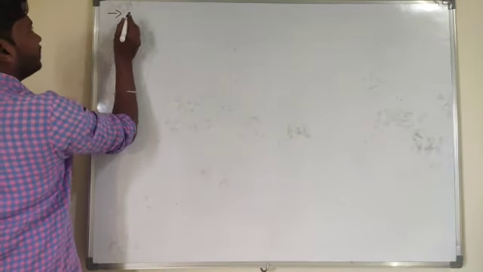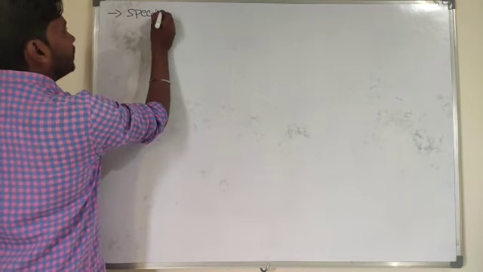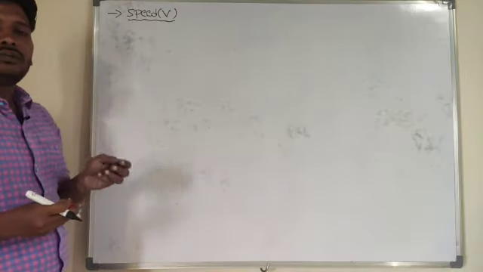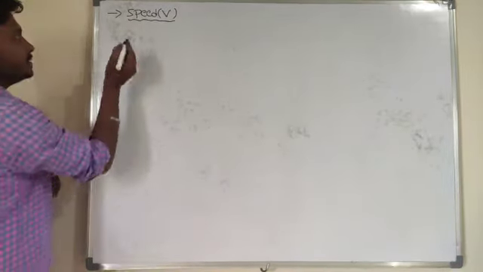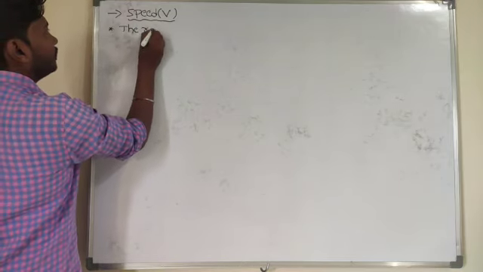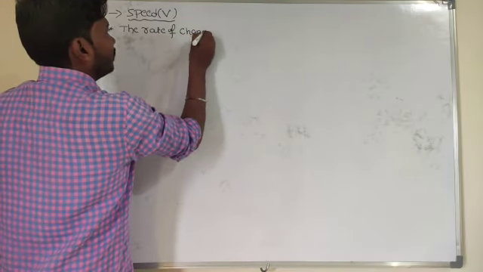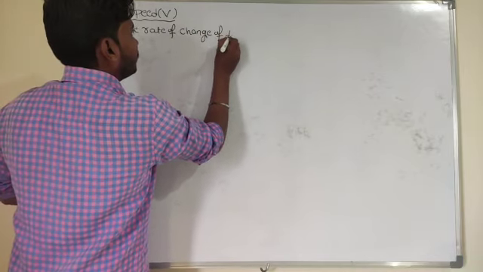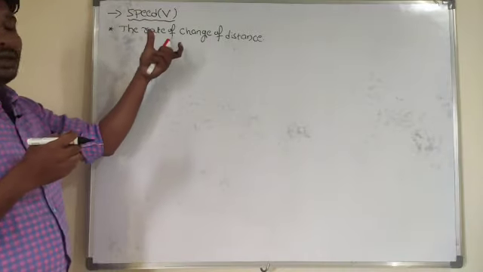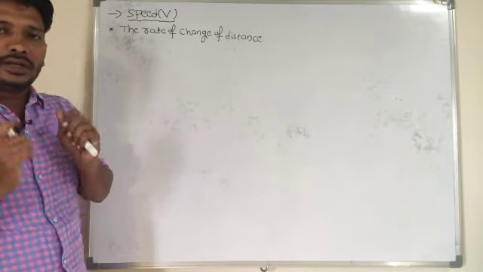In general, speed is represented by the symbol V. So what do you mean by speed? The rate of change of distance we call speed. Or you can put it in another statement: it is the ratio of distance traveled by the body to the time taken.